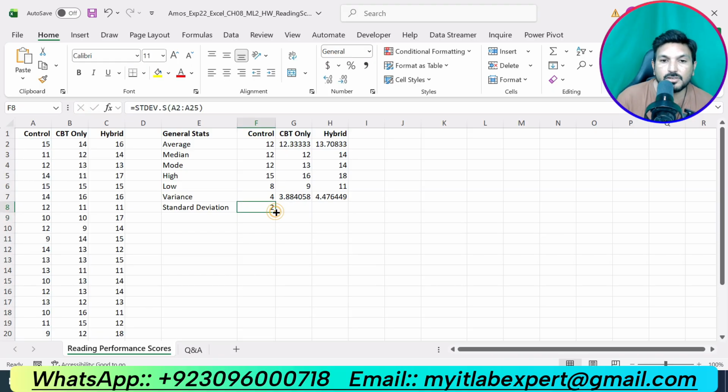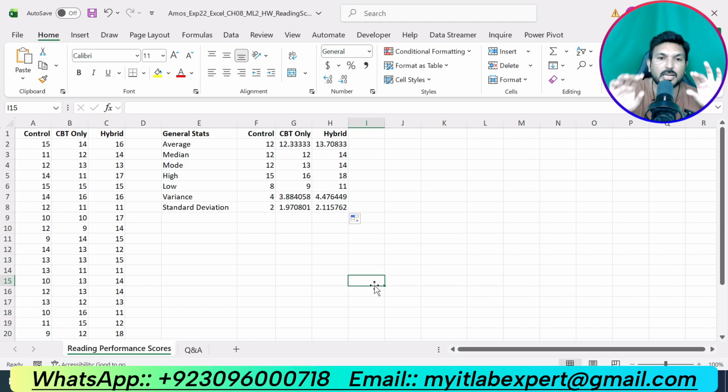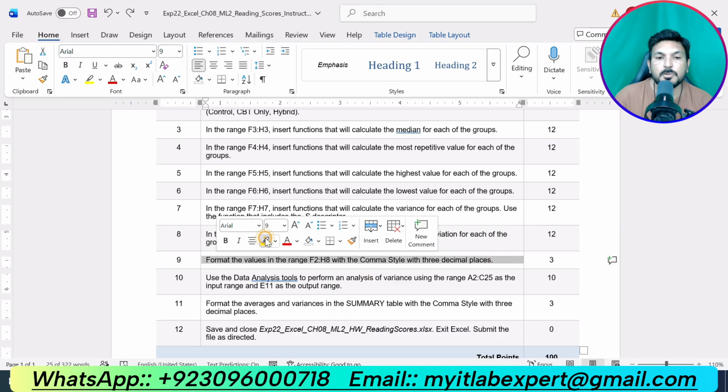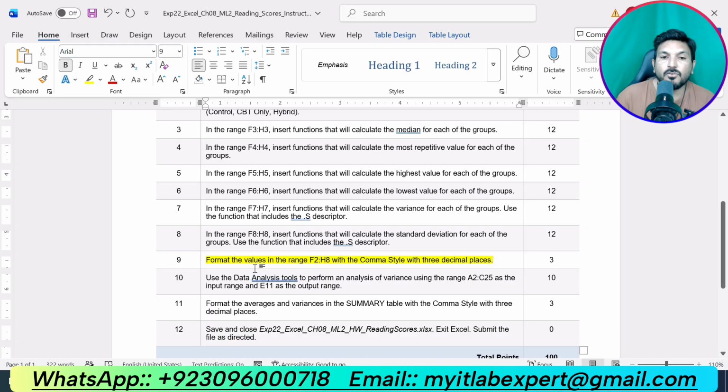Now we use the fill handle so that we can calculate the standard deviation for the CBT only, that is given in range B2 up to B25, then for the hybrid, that data is given in range C2 up to C25. So we have calculated average, median, mode, maximum, minimum, variance, and standard deviation. So we have solved 8 steps for this assignment, and now we are supposed to do the next step, that is step number 9. Step number 9 is saying format the values in the range F2 up to H8 with the comma style with 3 decimal places.